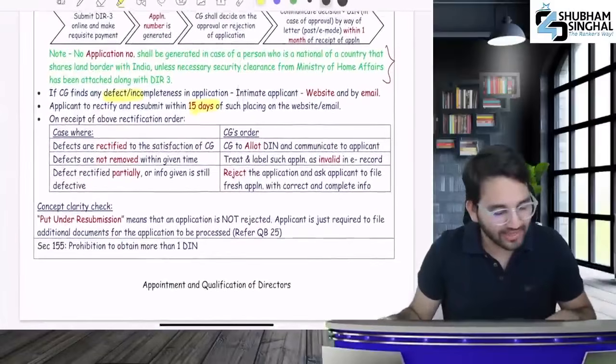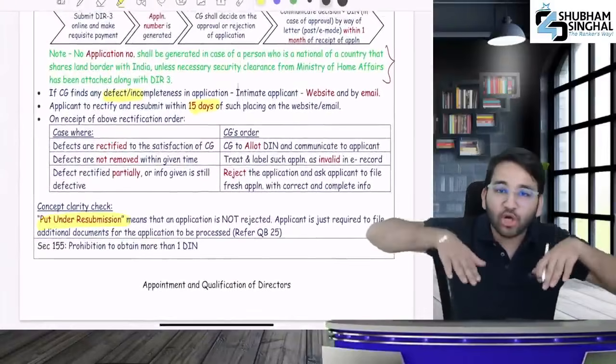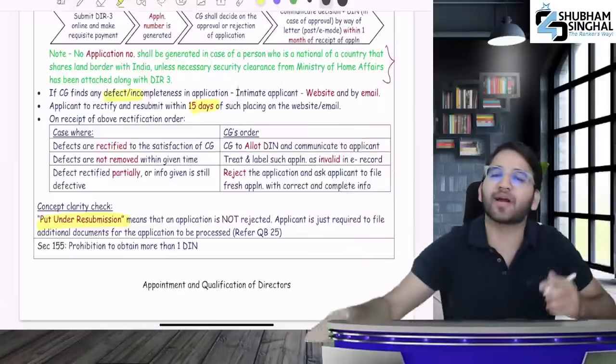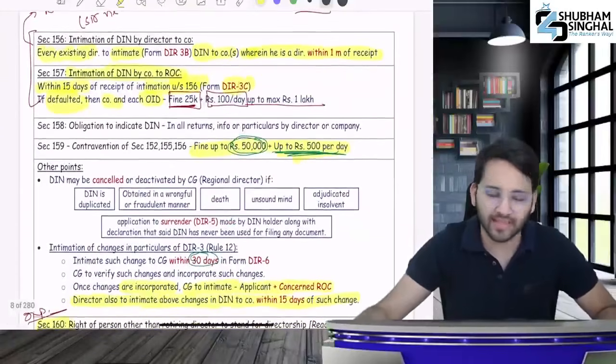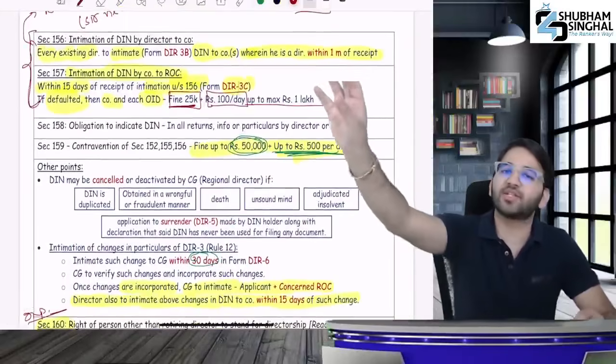Now pay attention. What does put under resubmission mean? This means that you need to submit the documents again and need not file anything fresh or new. You have to submit documents. What does 150 say? It's prohibited to have more than one DIN. You can get just one DIN. 152, 156 and 157 are transition provisions.